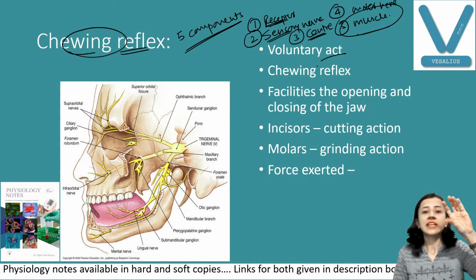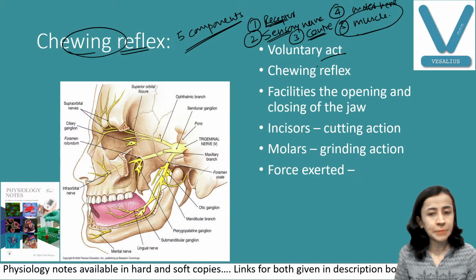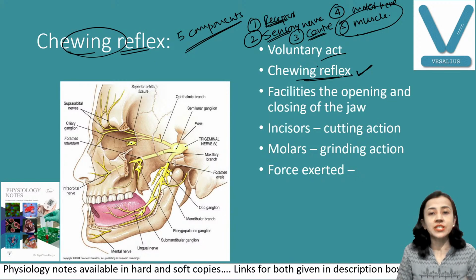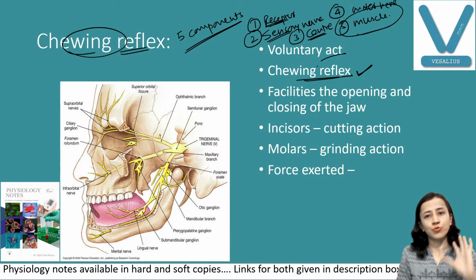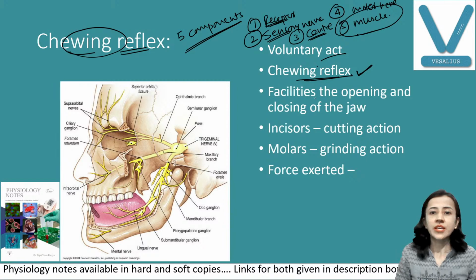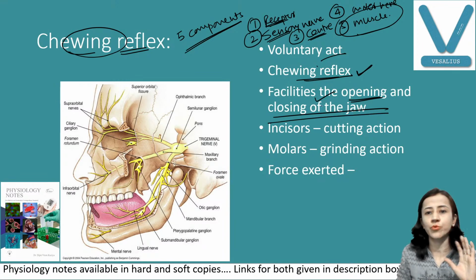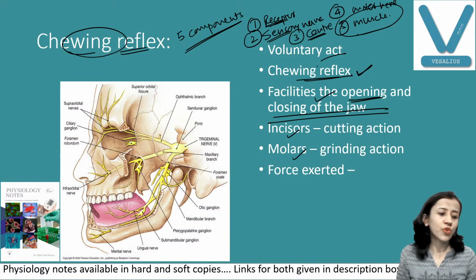Here what happens? There is movement of the jaw, opening and closing of the jaw. This is the reflex. Fine. So you can see this chewing reflex is also a reflex, but it is a voluntary reflex, and the main action required here is opening and closure of the mouth. Fine. Now, these muscles facilitate opening and closure of the mouth by jaw movement. As well as, very important, we require teeth also for chewing.